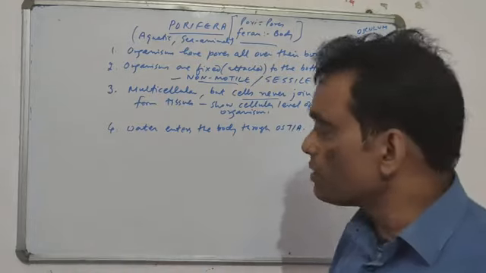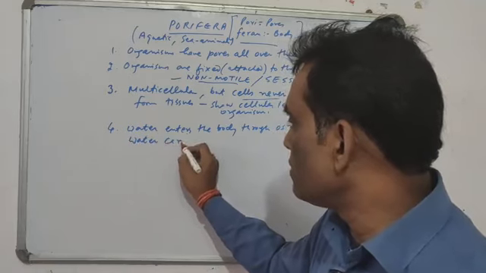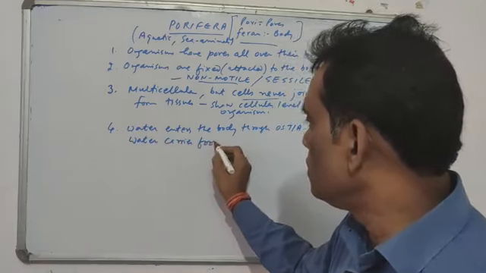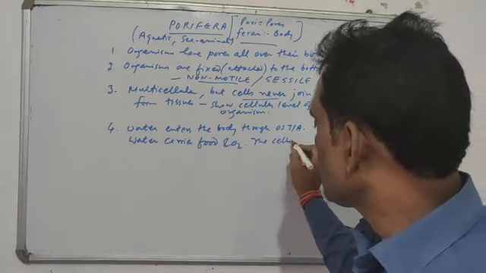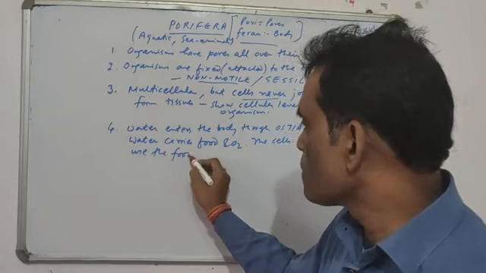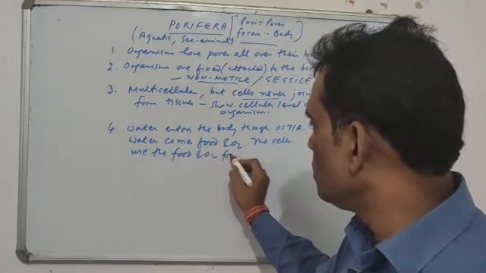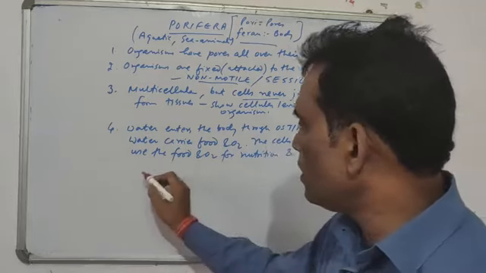And when water enters inside, what happens? The water carries food and oxygen. The cells use the food and oxygen for, you can understand the process, nutrition and respiration.